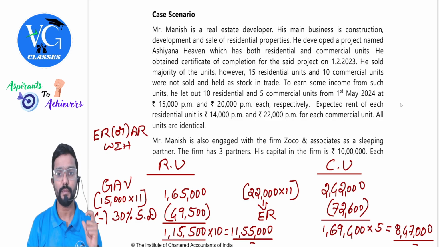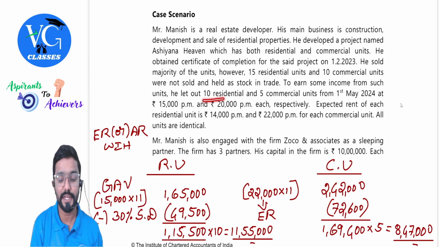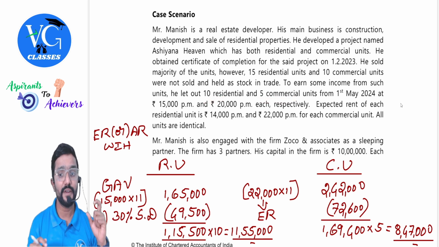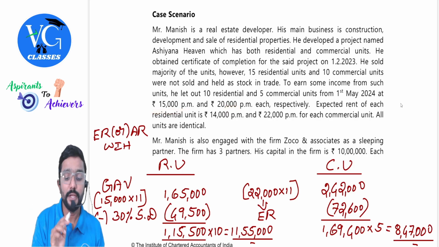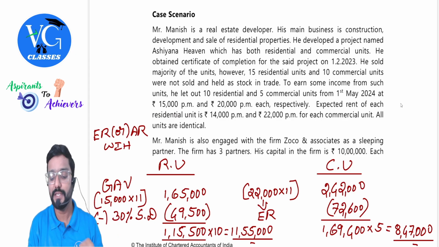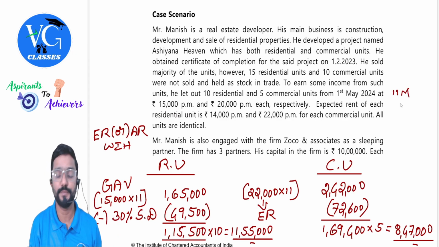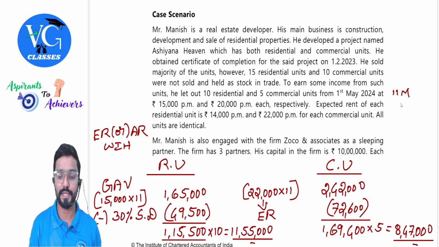Okay, sir. To earn some income from such units, he let out 10 residential and 5 commercial units, from 1st May 2024 at 15,000 per month and 20,000 per month each respectively. This is the actual rent. Actual rent. See, please be careful. It is given from 1st May. That means you have to consider 11 months of rent. April will not be counted. Only from 1st May to 31st March.